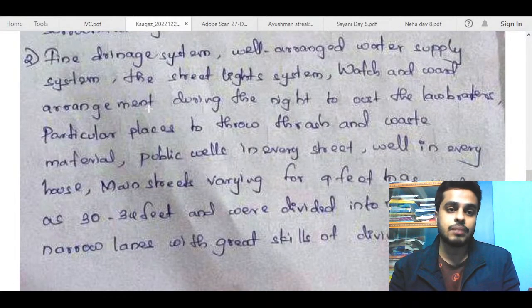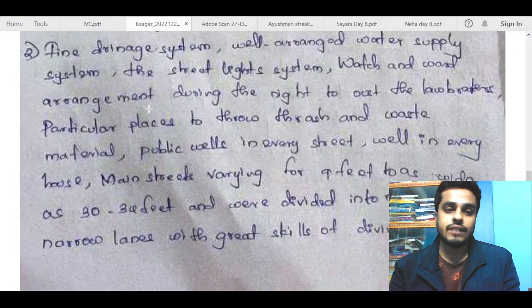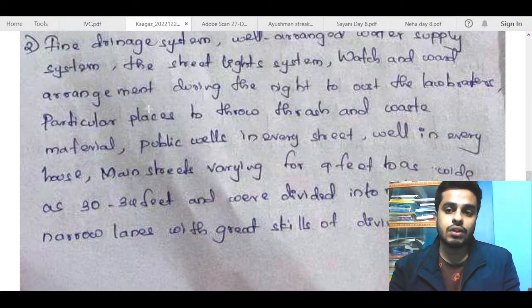Well arranged water supply system, street light system, watch and ward arrangement during the night to prevent law breaches, particular places for trash and waste material, public wells in every street.